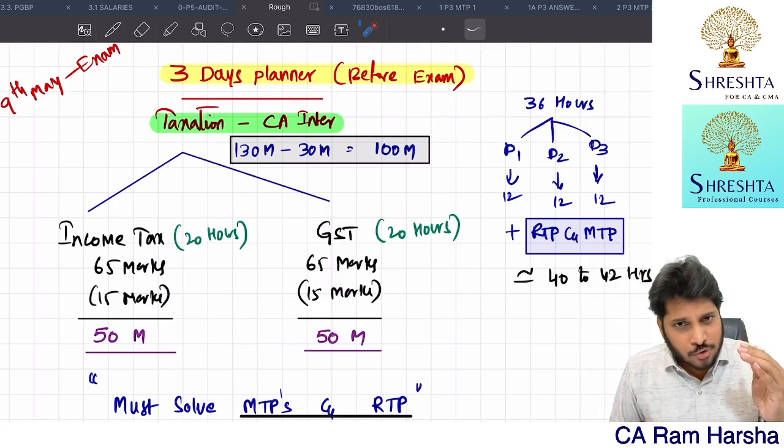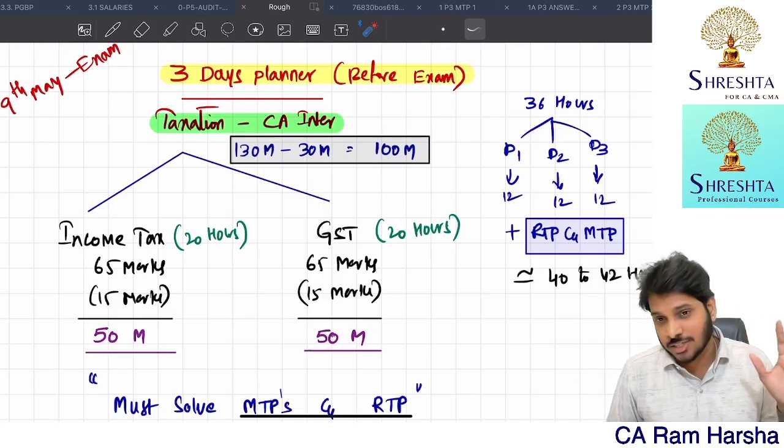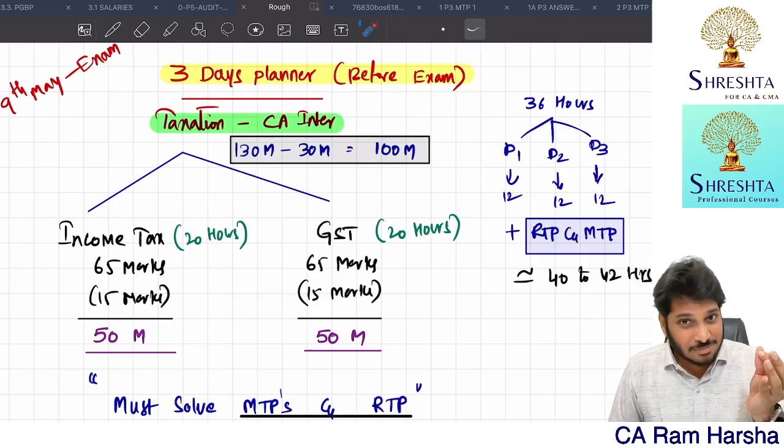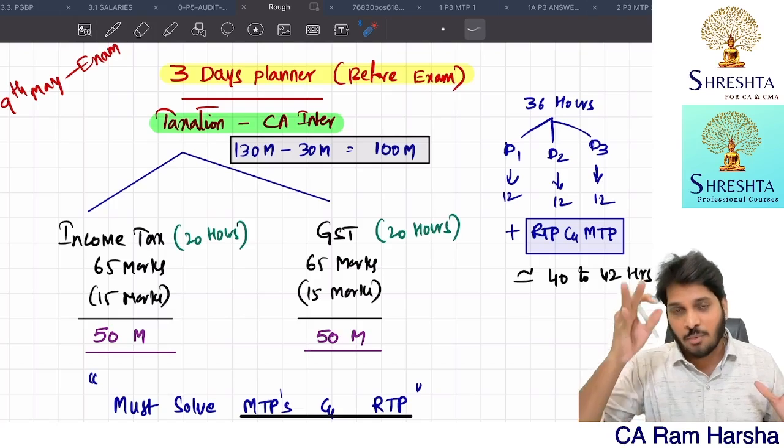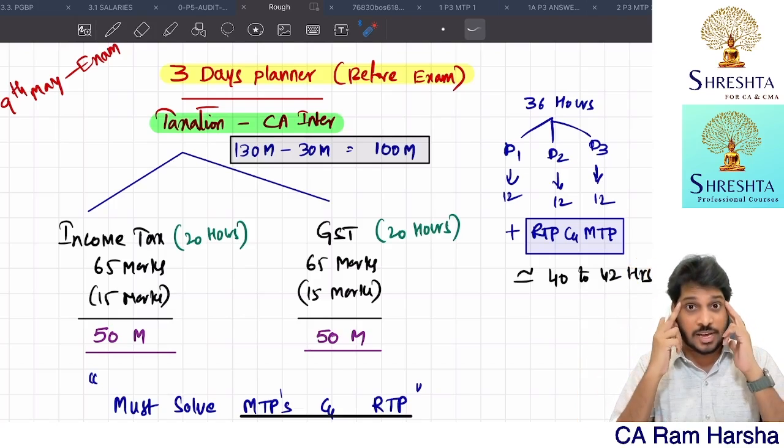In terms of the number of coaching hours also, taxation is the highest, because income tax requires some 110 to 120 hours, and GST also requires 110 to 120 hours. So taxation is the lengthiest paper among all 6 papers in CA Inter. So you have to be very careful.